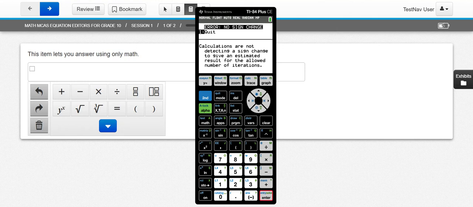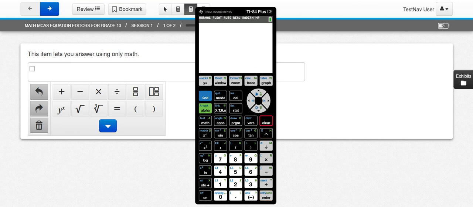Whenever we get an error, there's an easy way to fix it. We just have to change the window. So on your calculator, you can just press clear. You're going to go to window. It's to the right of y equals. We're only going to change the x minimum and maximum and the y minimum and maximum.